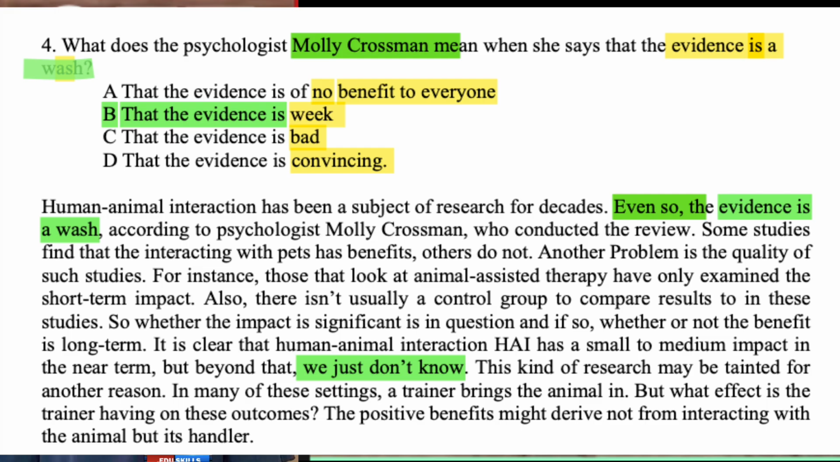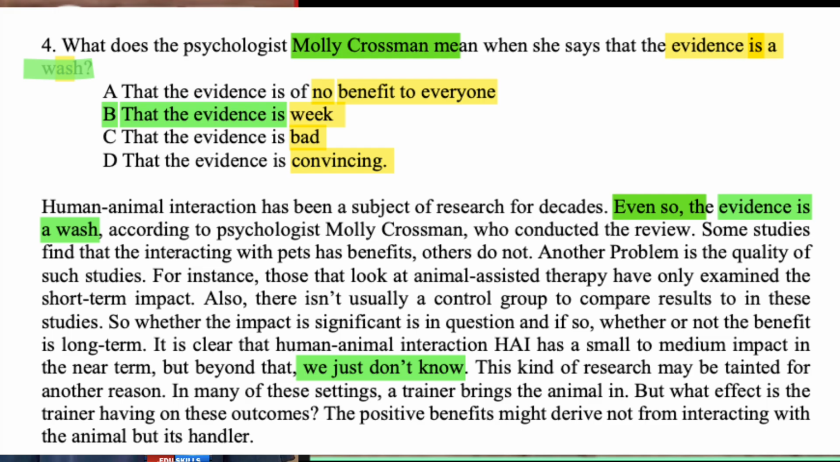So whether the impact is significant is in question, and if so, there is also a question, and if so means it is not confirmed. So D we can also eliminate. It is bad. It is not written, but it is not confirmed, because whether the impact is significant is a question, and if so, whether or not the benefit is long term.